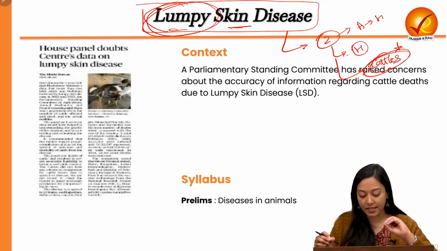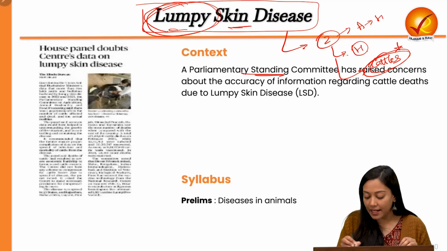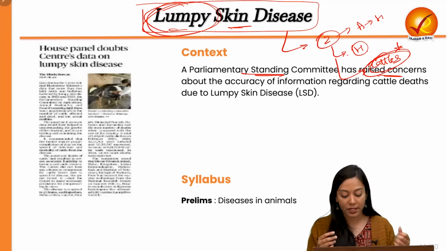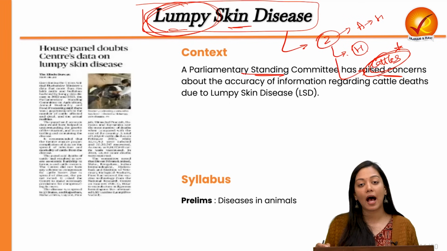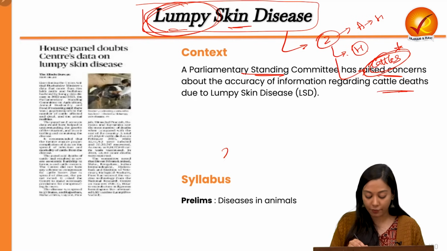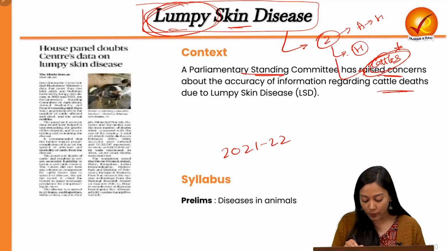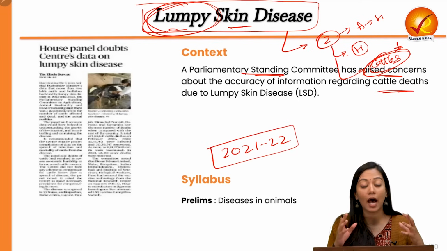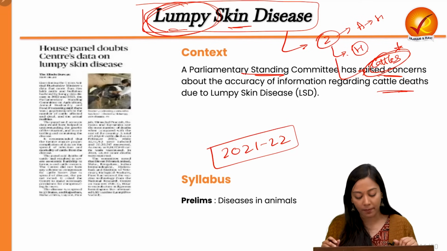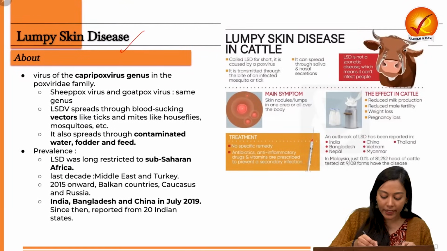It is an animal disease, and recently the Parliamentary Standing Committee has raised concern about the accuracy of information published by the Department of Animal Husbandry and Dairying regarding the cattle deaths that happened from 2021 to 2022, during which a devastating outbreak of lumpy skin disease took place in about 20 states of India. Now let's quickly read about it.